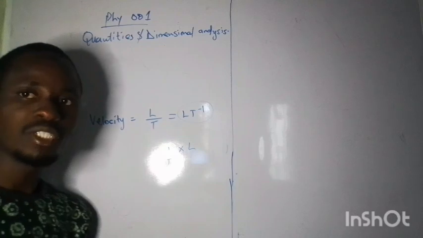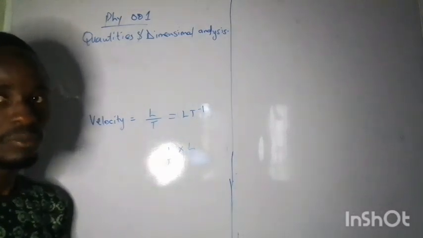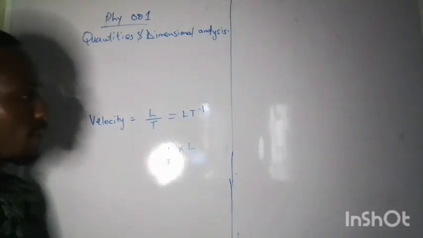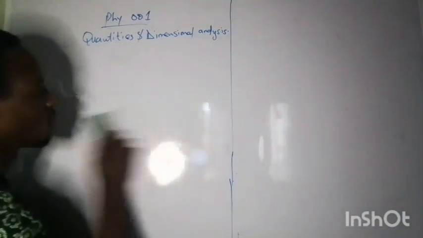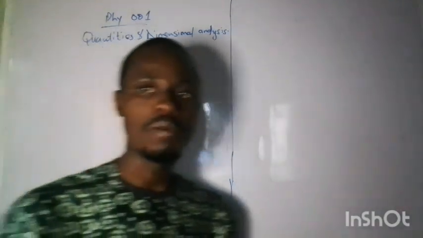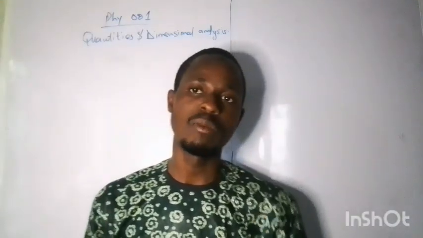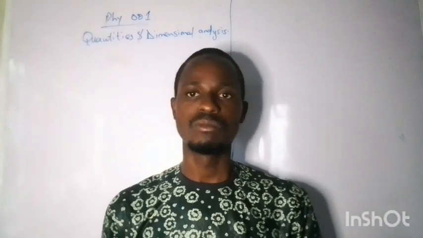You can write the dimension of every other quantity as well. You must learn the dimensions of a variety of quantities, the fundamentals. You can get that from textbooks.